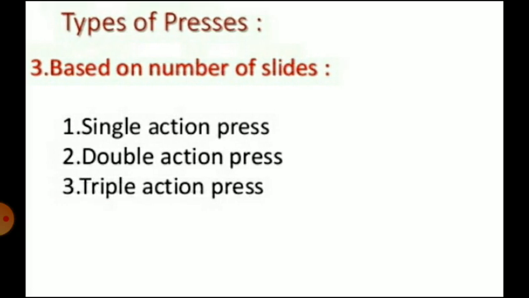Then the third category, on the basis of number of slides, is subclassified as single action press, double action press and triple action press. Now the single action press has one plain ram or slide only which acts against a fixed bed. So there is only one slide or ram used in a single action press. However, by using combination tools, more than one operation can be performed on this press at each stroke.